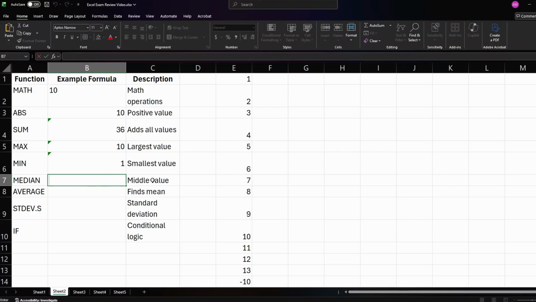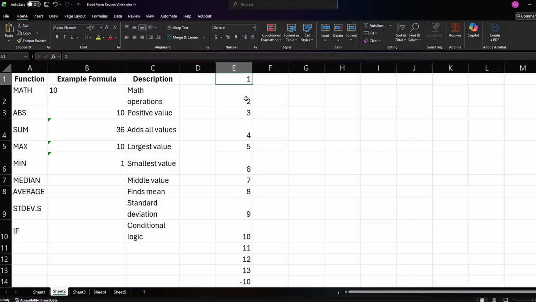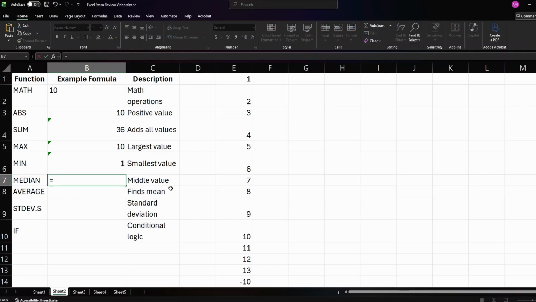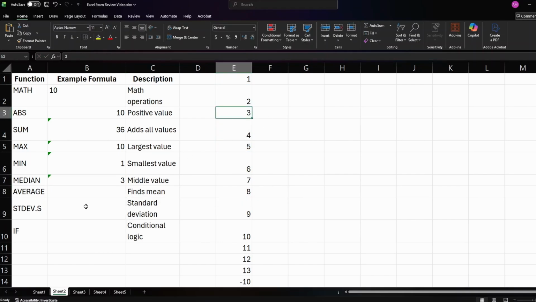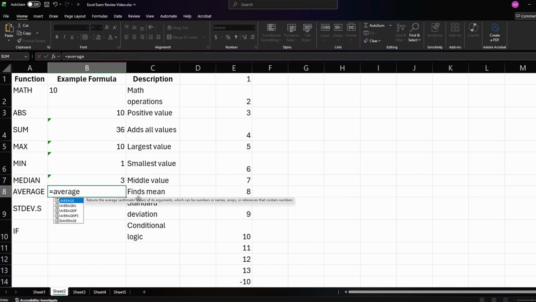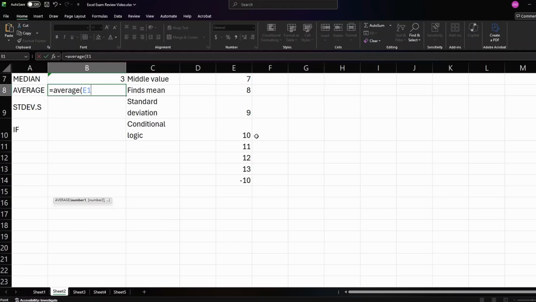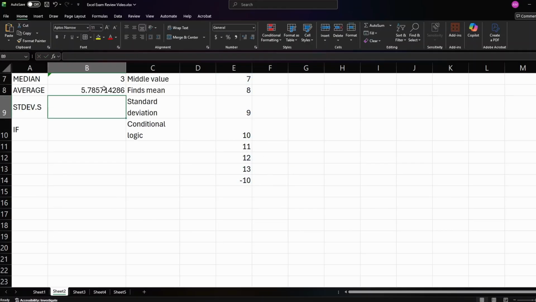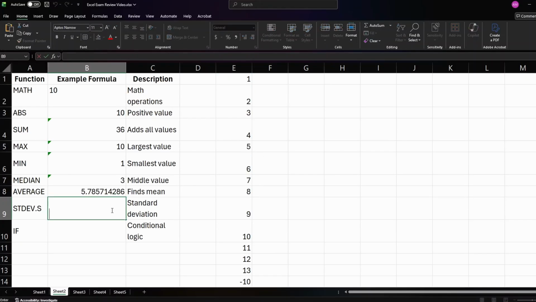MEDIAN will give you the middle value. So let's say the median of 1, 2, 3, 4, 5 would be 3, because this is the number in the middle. Not the average number, but the number in the middle of the ordered set. So if we do MEDIAN, E1:E5, we get 3. That's the number in the middle. AVERAGE will just give you the mean or the average of all the numbers. So if we do, say, E1 all the way to the bottom, we get this crazy number.